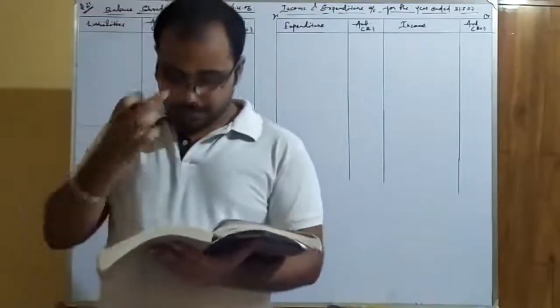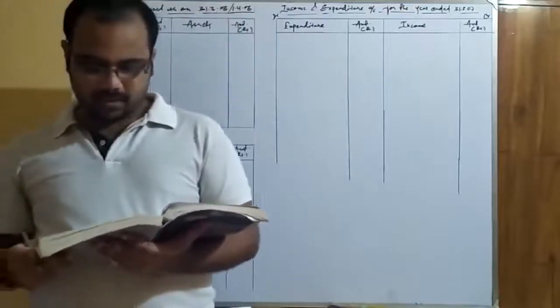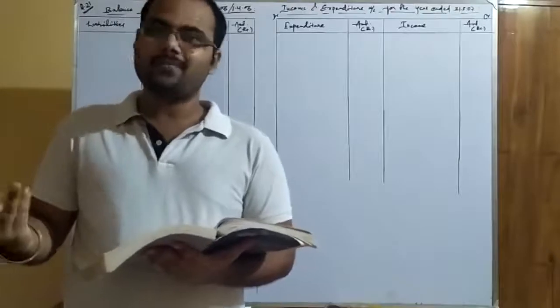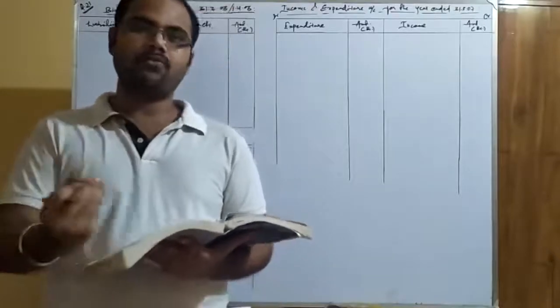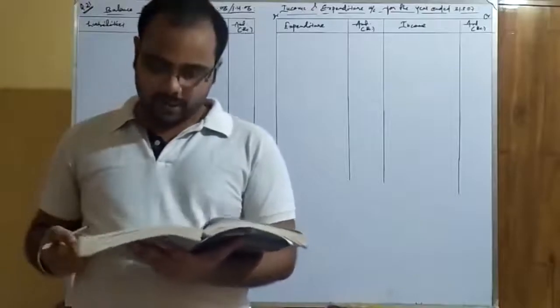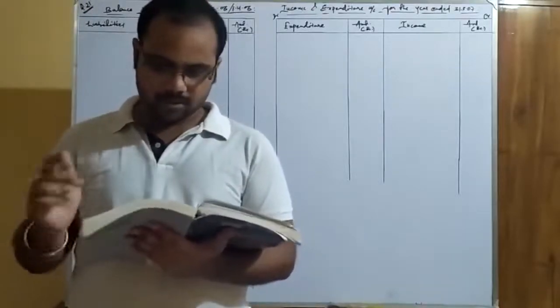Now look at it. The first adjustment, as you know, the common adjustment you find in a profit making concern is bad debt. Here the common adjustment that you will find in every long question is subscription. So first of all, let us mark out the subscription part.